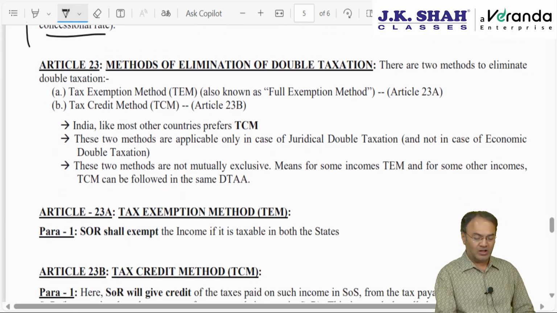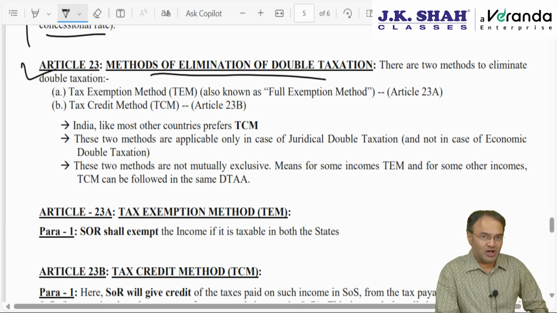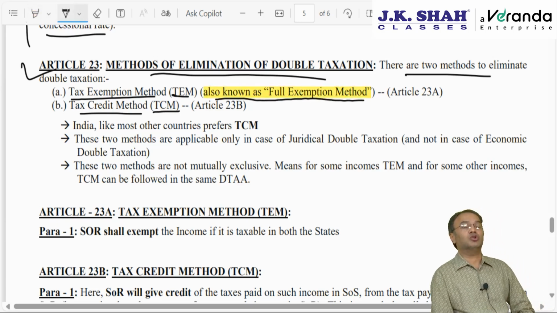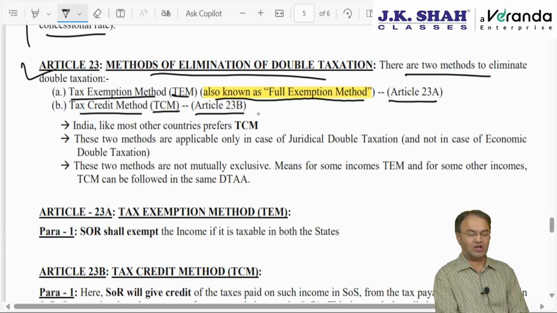Okay. Then we have Article 23. Article 23, methods of eliminating double taxation. Two methods: tax credit method and tax exemption method. We know about it. There are two methods, tax exemption and tax credit, TEM and TCM. The tax exemption method is known as the full exemption method. Remember this. A question can be asked to you, MCQ, based on this. So the tax exemption method will be governed by Article 23A and Article 23B will be for the tax credit method.